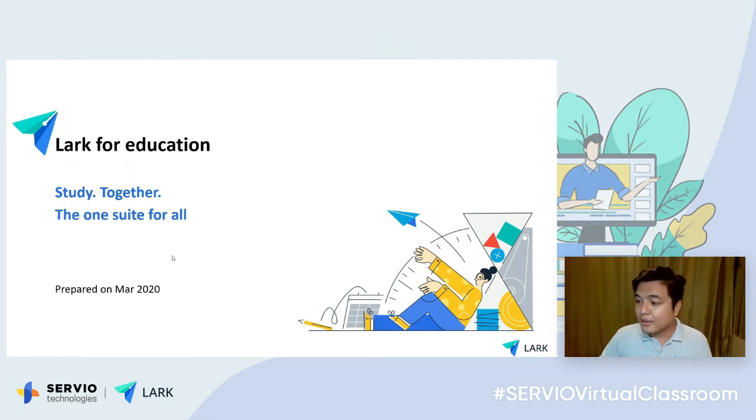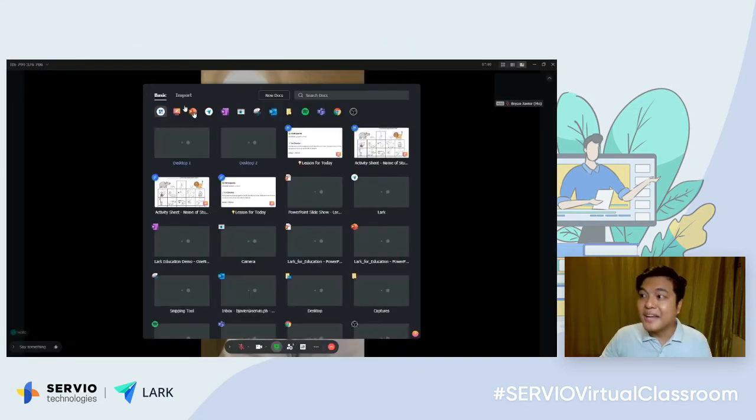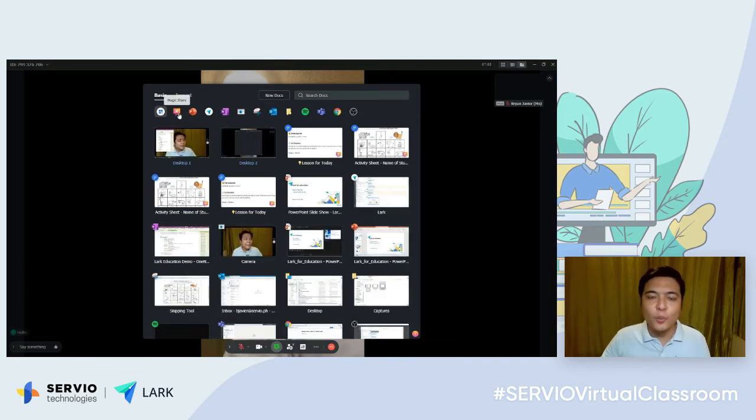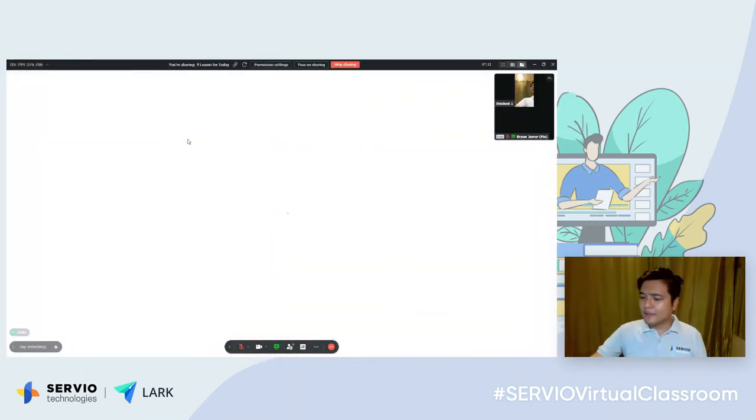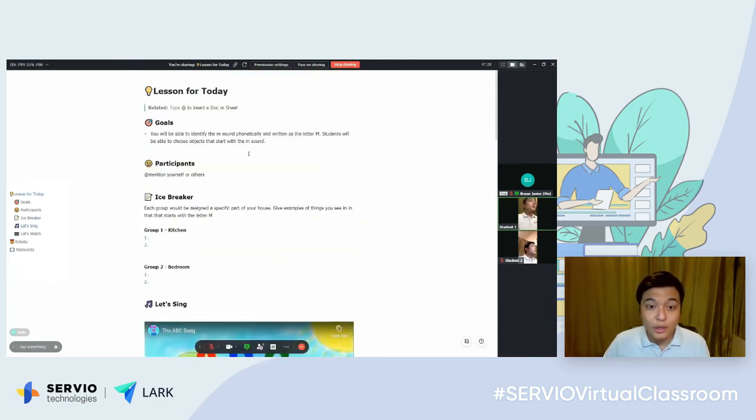Another way to share the document is through what we call the magic share. And this is one unique feature that this solution has. So let's say I want to share this particular lesson. So here in this magic share, students would be able to scroll through the document at their own pace if they want to. Why would they want that?